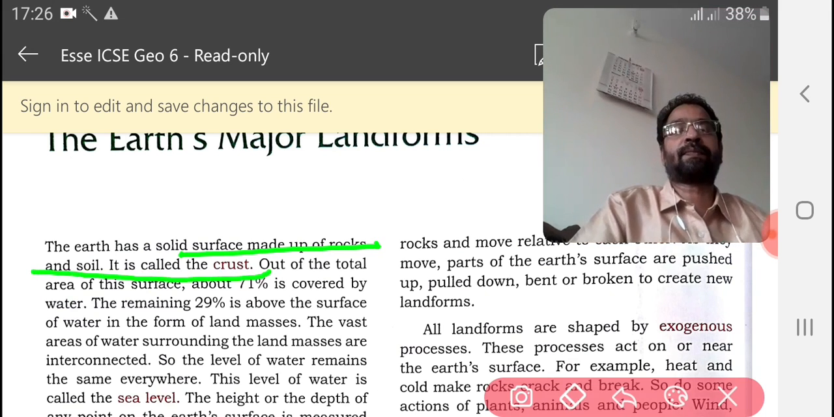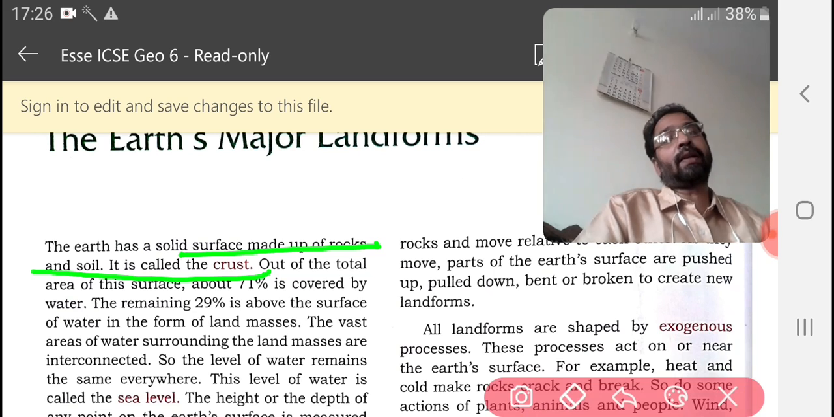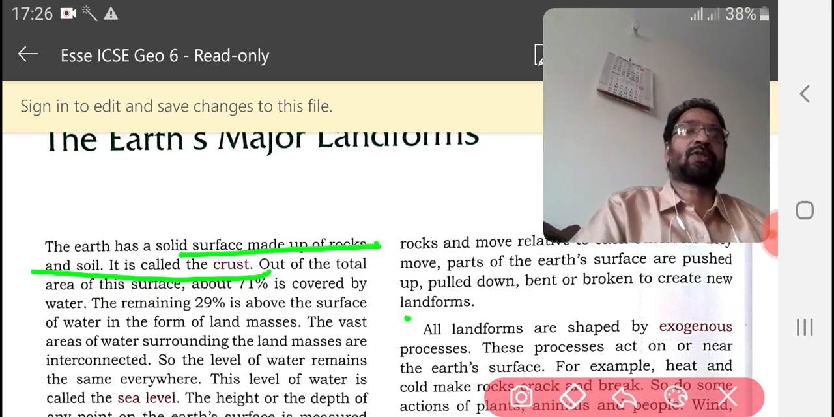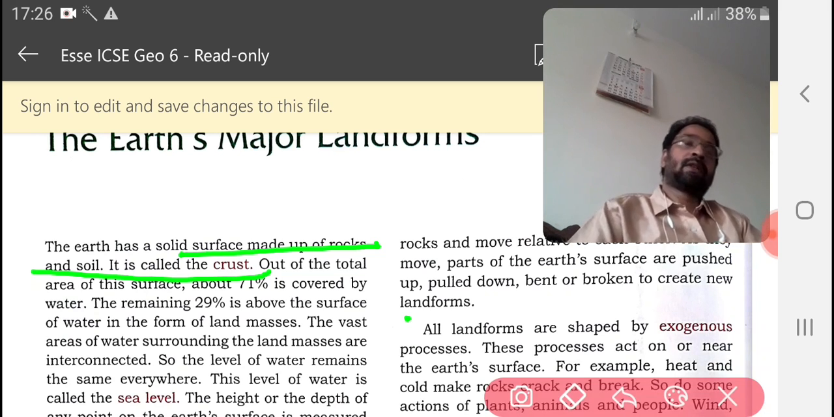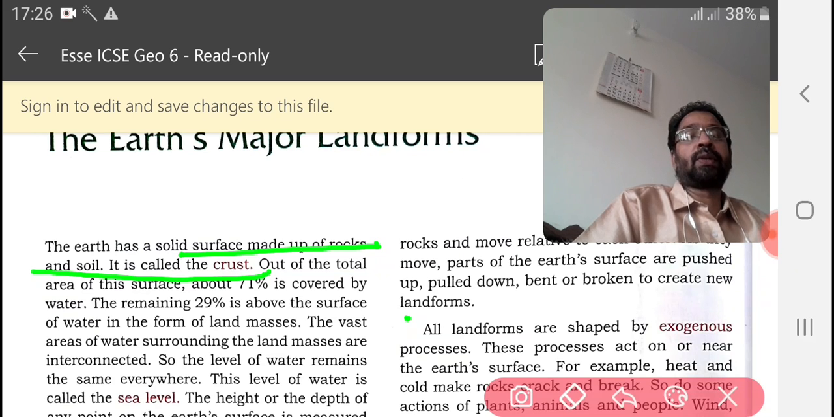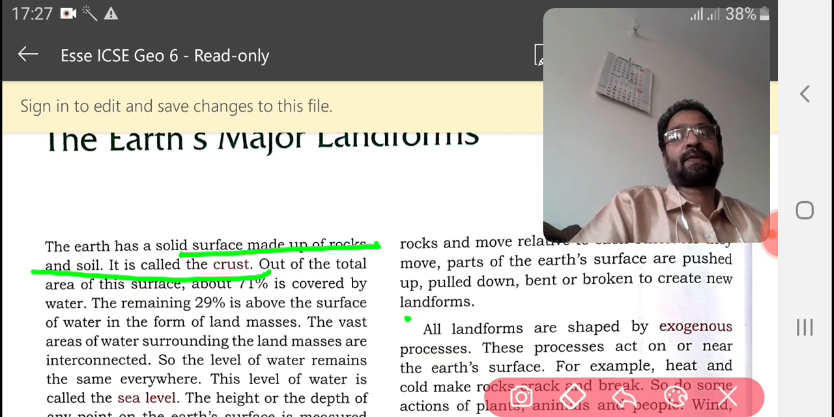Out of the total area of our surface, 71% is covered by water. And the remaining 29% above the surface of water is in the form of land masses. We can say that out of 100% of the total area, 71% is covered by water, and 29% is land surface.